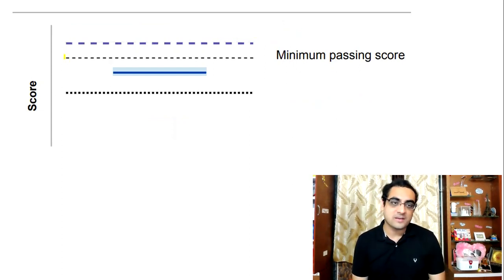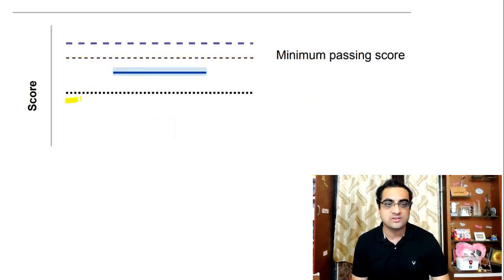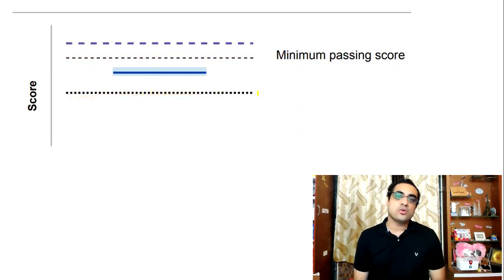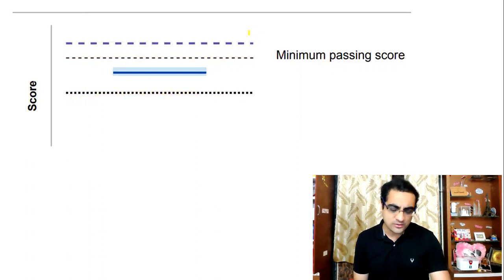So if you are above this line, then you have passed the exam. If you are above this line, you have killed the exam. If you are below this line, you have failed the exam. And if you are below this line, then you have miserably failed the exam. If you are above over here, then you get to know that you are in the top 10 percentile. But apart from that, you don't get to know your percentile or your marks, but you can estimate your marks like this.